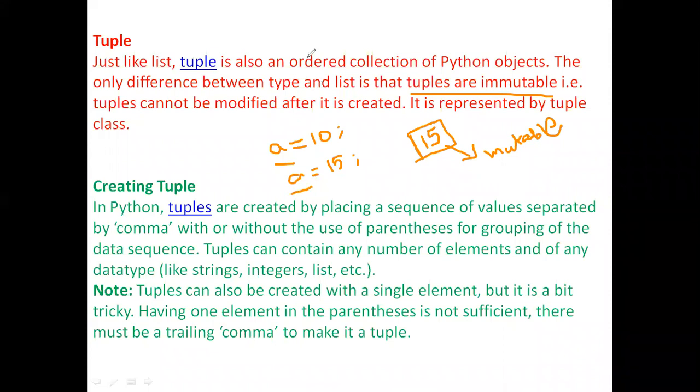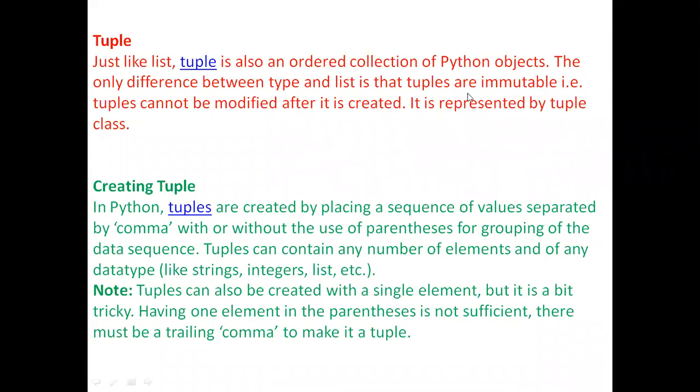Here, as we discussed, tuples are immutable. So if we declare a tuple once, we cannot change the values inside the tuple. Whereas in the case of list, if we declare a list, we can change the value of the list any number of times we want. We have already seen how we can change the value of a list in the previous session. So let us revise the things of a list.